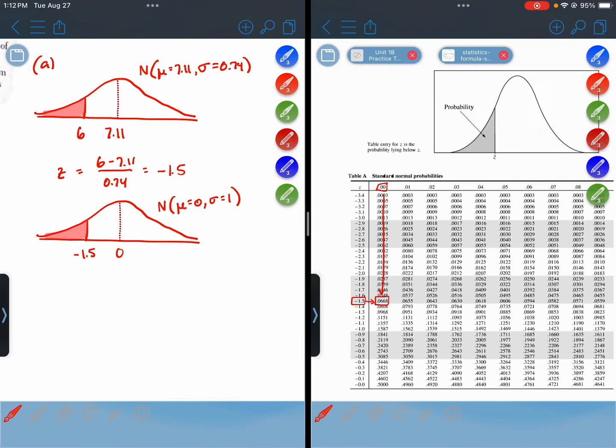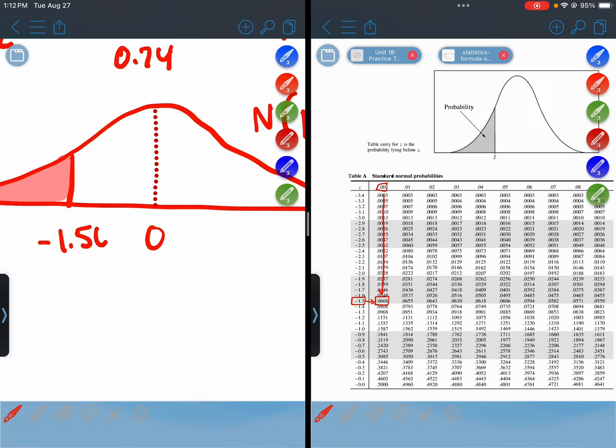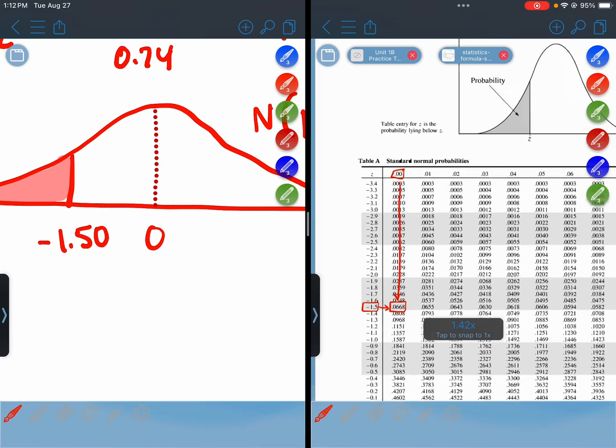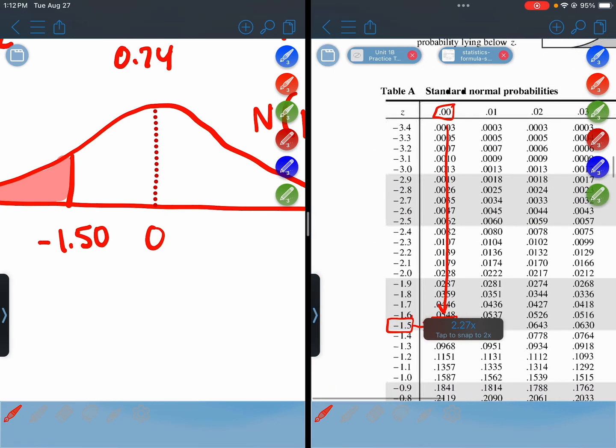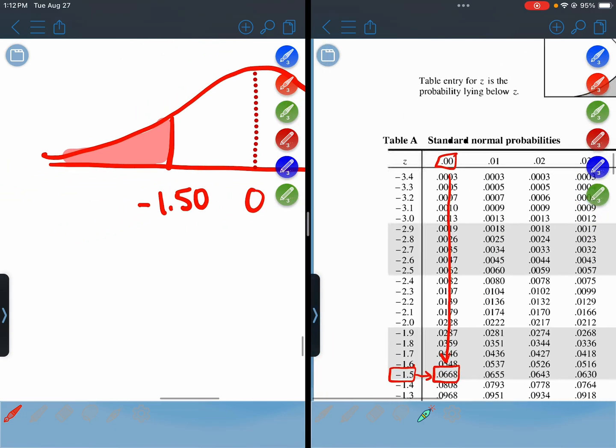We're looking for a z-score of negative 1.5, and the hundredths digit would be a 0. The proportion that corresponds to that z-score is 0.0668, or 6.68%.